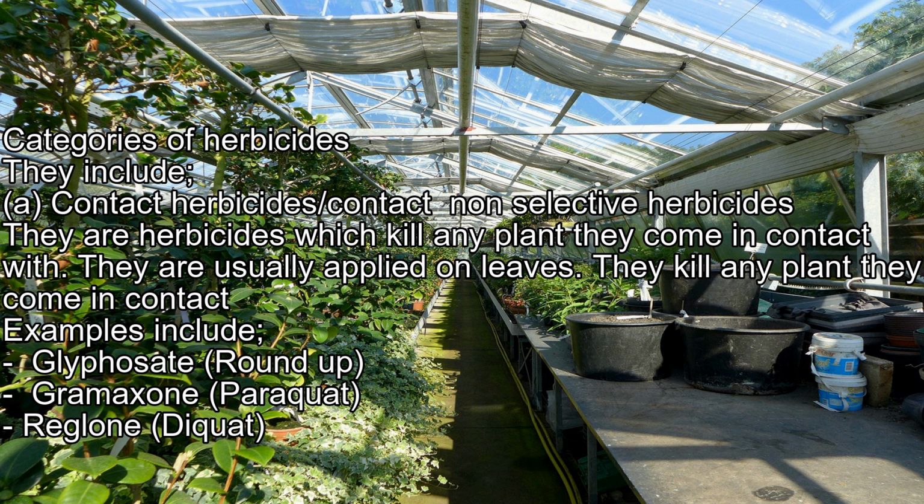Categories of herbicides. They include contact herbicides, or contact non-selective herbicides. They are herbicides which kill any plant they come in contact with. They are usually applied on leaves. Examples include glyphosate (Roundup), paraquat (Gramoxone), Reglone, Diquat, Propanil.